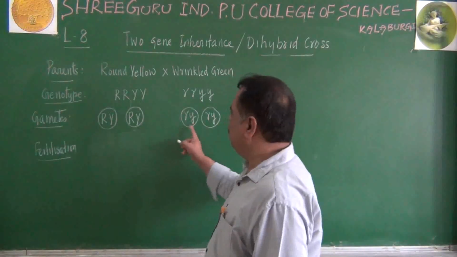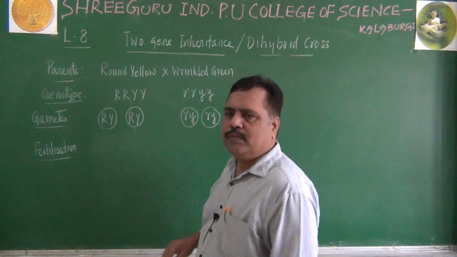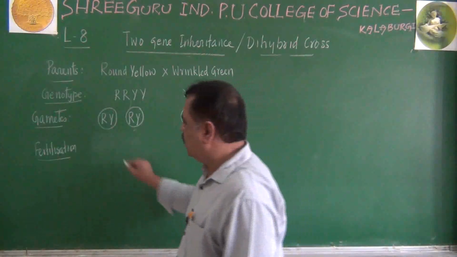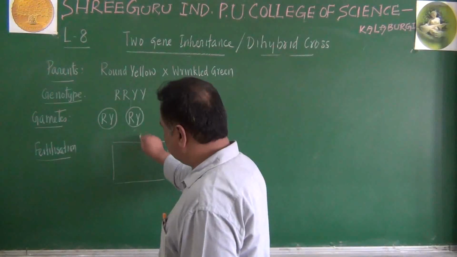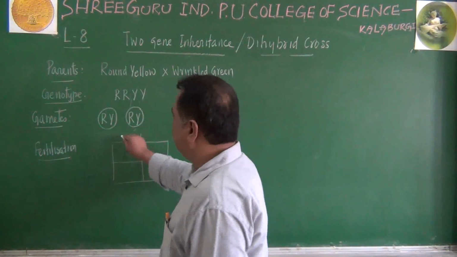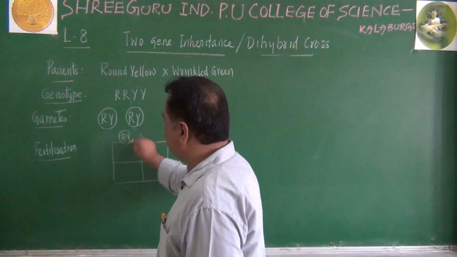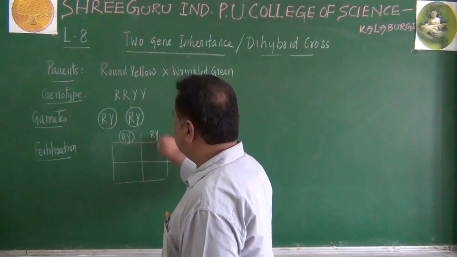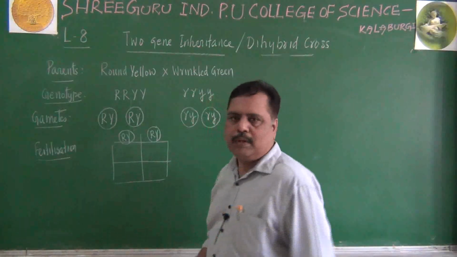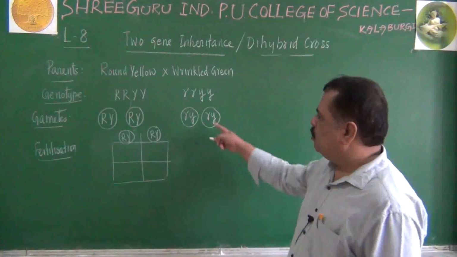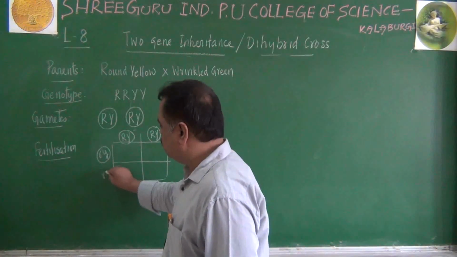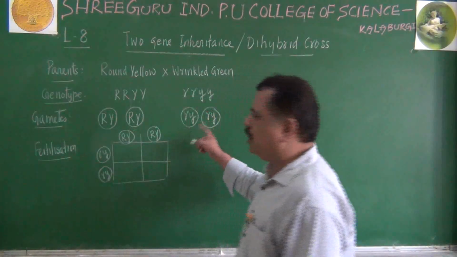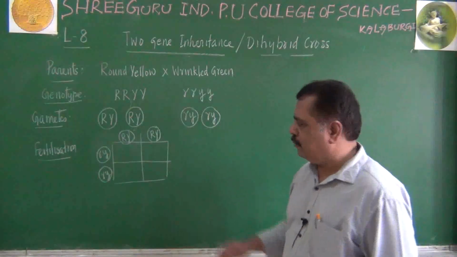There must be male and female like this. For this, we can use a Punnett square technique also because of fertilization. Remember, for fertilization, let us use the Punnett square. This is male gamete, capital R, capital Y. Another male gamete, capital R, capital Y, I am writing here. What about this one? Small r, small y, let me write here. Small r, small y. These two are the female gametes we are writing.